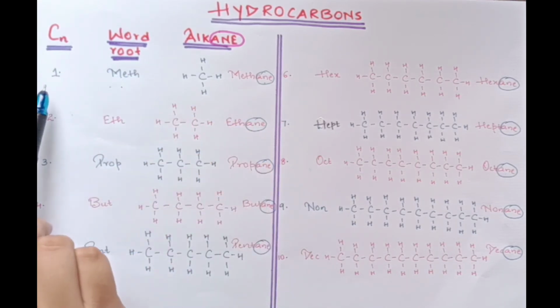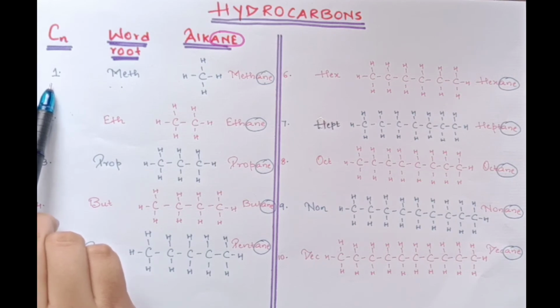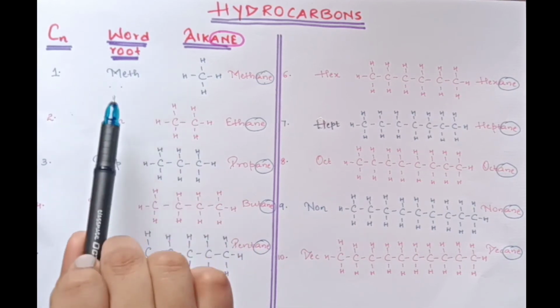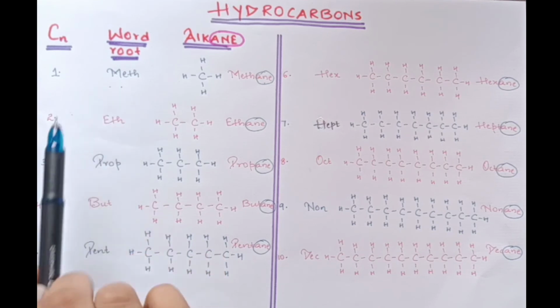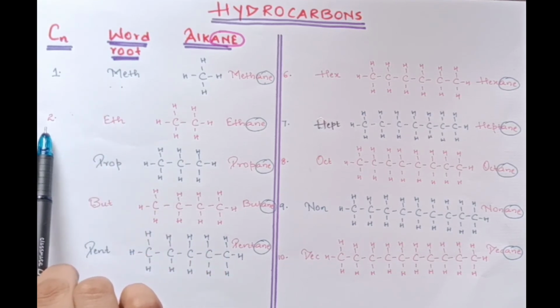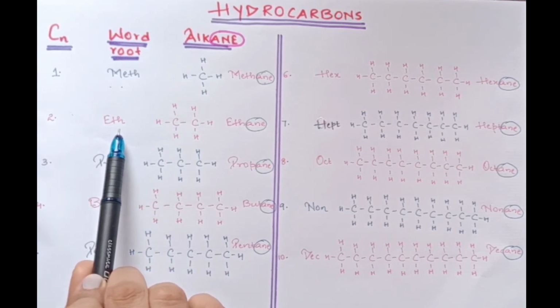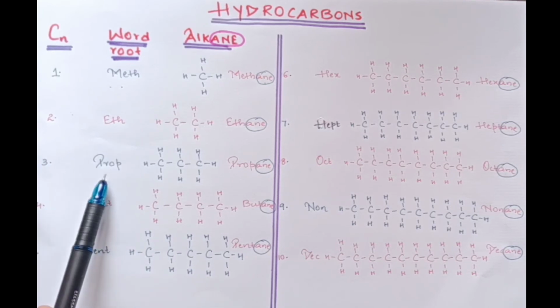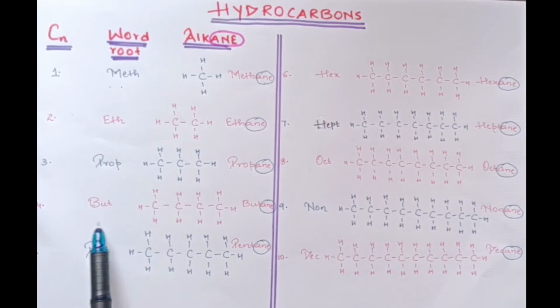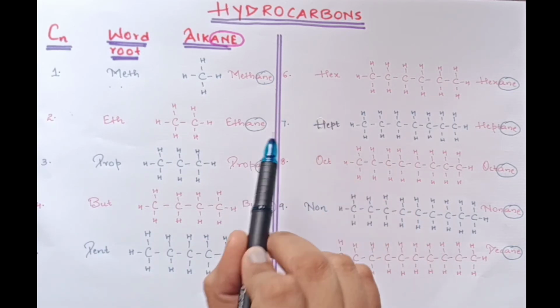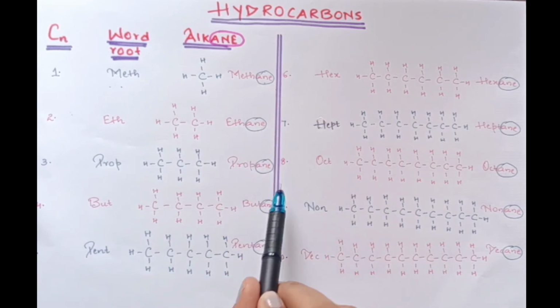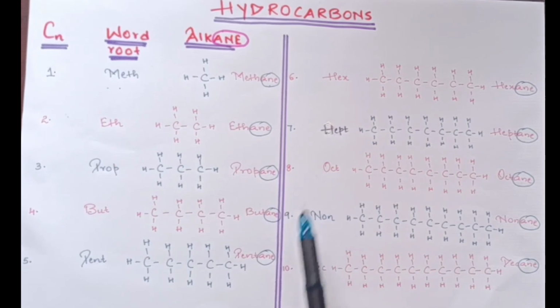Now listen children, if I have one carbon present in a compound, the word root used is meth. Second, if I have two carbons, the word root used is eth. 3 carbons, prop. 4 carbons, but. 5 carbons, pent. 6 carbons, hex. 7 carbons, hept. 8 carbons, oct. 9 carbons, non. 10 carbons, dec. Is that clear, children? Okay.